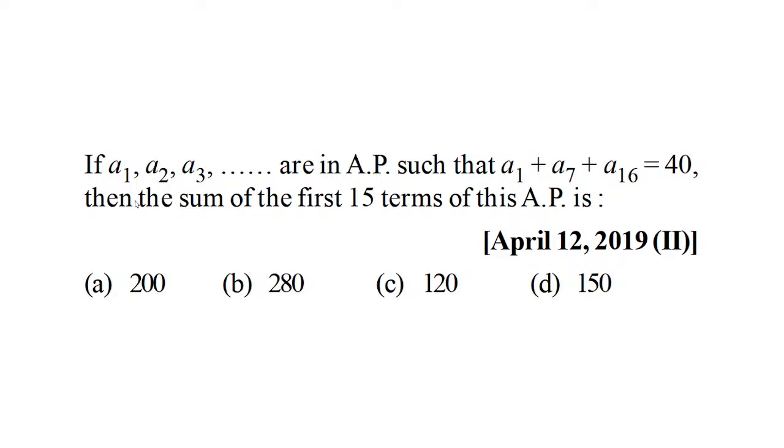Now, some of you may wonder, in an AP, in general, there are two unknowns to be found to find the AP, which are what? The first term and the common difference. Then we can use the formula, n by 2 times (2a plus (n minus 1)d), where n is clearly 15, the sum of the first 15 terms. So two unknowns, but only one piece of information given to us: A1 plus A7 plus A16 equal to 40. And mind you, the question is not wrong.